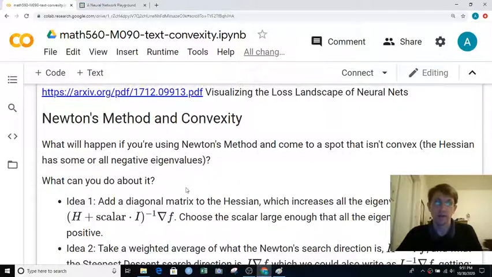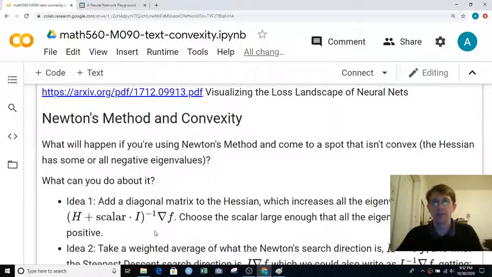Maybe it won't be the Hessian still, but maybe I can do something so that the matrix that I'm inverting won't have negative eigenvalues. And it turns out if you add a scalar times the identity and make the scalar big enough, well, just adding a scalar times the identity shifts all the eigenvalues up if the scalar is positive. And if you do that enough, then all the negatives will become positive. And in some sense, that gives you now a positive definite matrix.